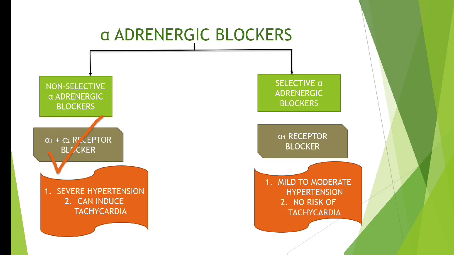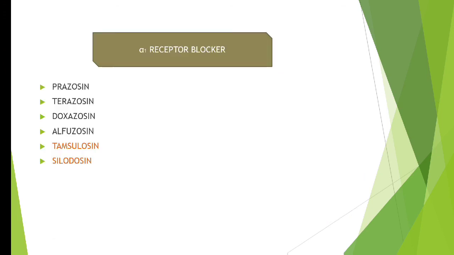Now we are done with the non-selective alpha adrenergic blockers. I hope you understood. If you didn't understand, then please see the entire video. Now we will start with the selective alpha adrenergic blocker, that is our alpha 1 receptor blocker. It can be used in the treatment of mild to moderate hypertension.